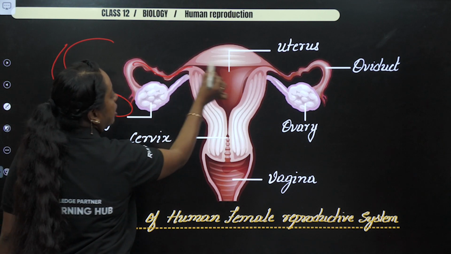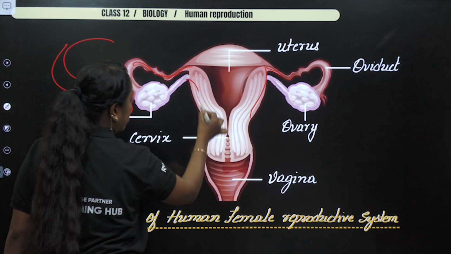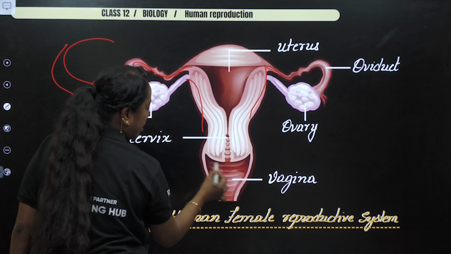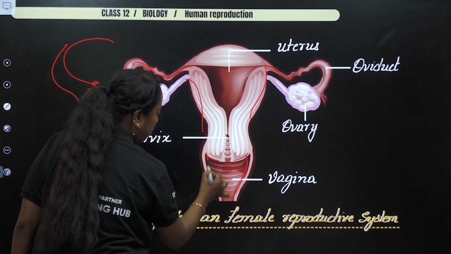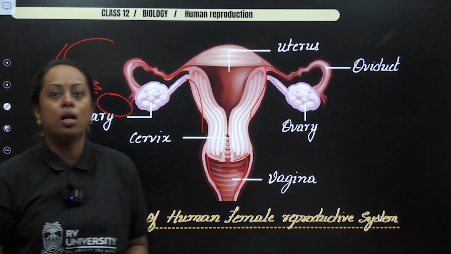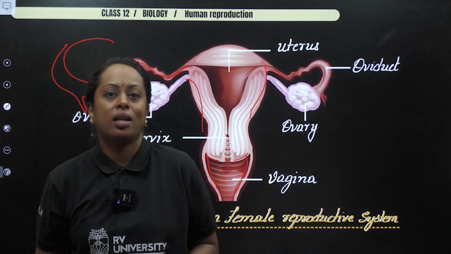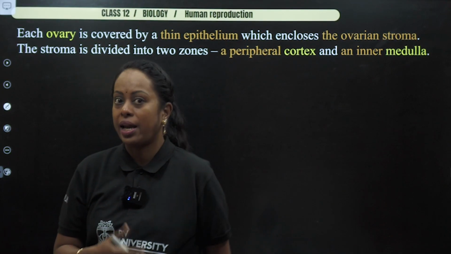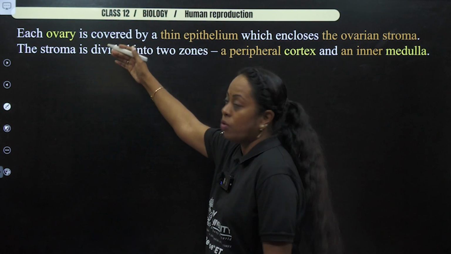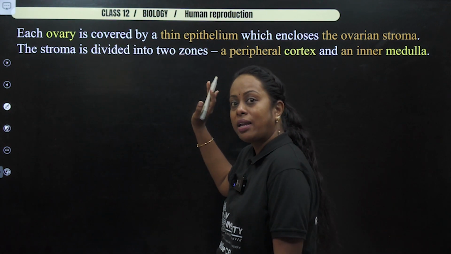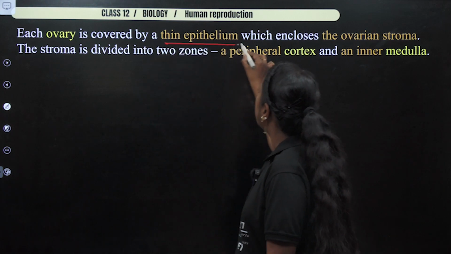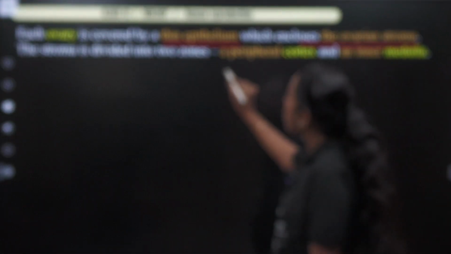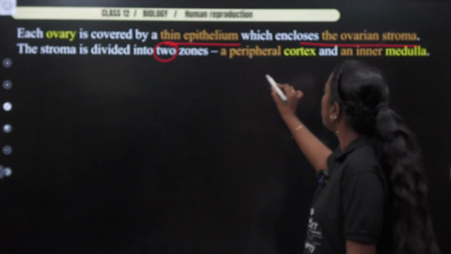So this oviduct attaches to what is known as uterus. There's a narrow region which is called cervix, which opens out to the vaginal part. So please learn the labeling. And now we shall understand again primary and secondary reproductive organ. Before that, let us have a basic understanding about the ovary part. It's covered by a thin epithelium which encloses ovarian stroma, and the stroma is divided into how many zones? 2 zones. A peripheral region which is called cortex and an inner region which is called medulla.